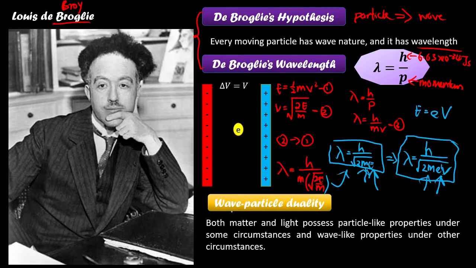So in different situations the matter will show particle-like or wave-like nature. It depends on the situation or phenomenon. If the phenomenon wants it to become a wave, then the particle or the light will become a wave. If the situation wants it to become a particle, then it will become a particle.